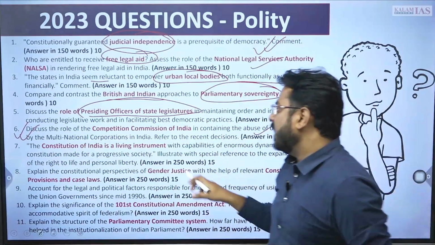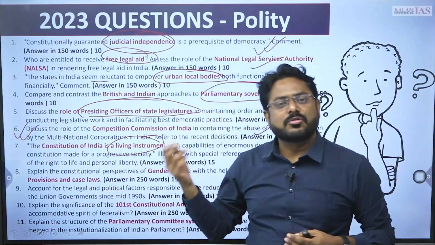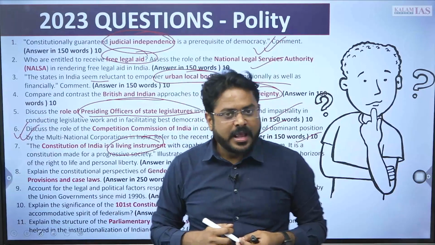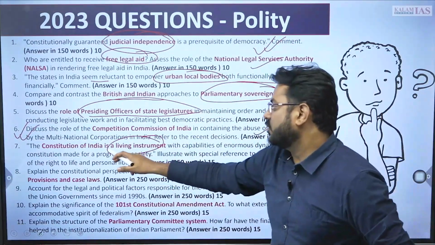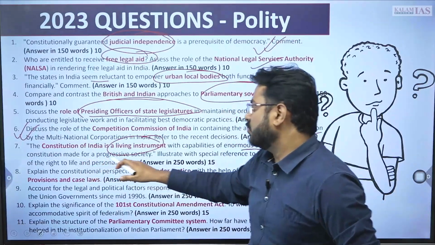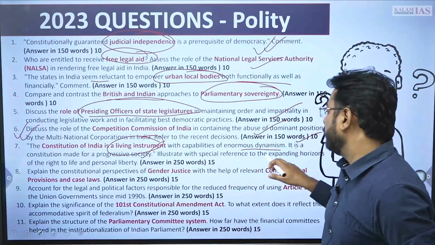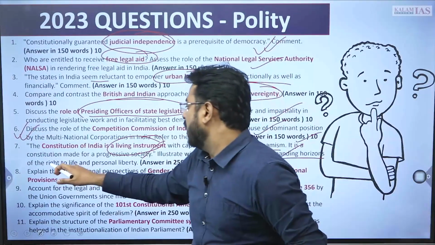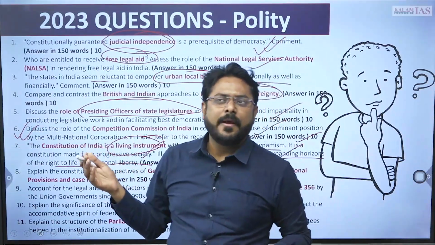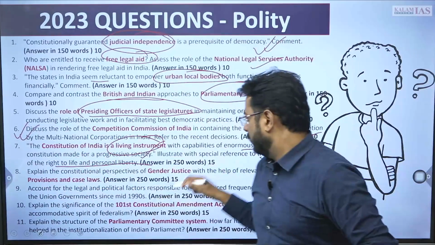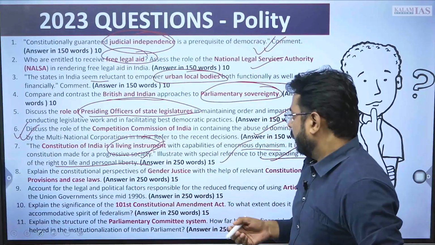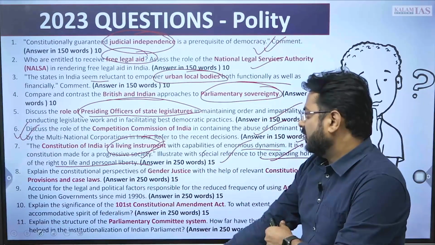Then the constitution is a living document. Everyone knows that the constitution can be amended under Article 368 of the Constitution, and that is what it is telling us: the Constitution of India is a living document with capability of enormous dynamism. It is a constitution made for a progressive society, illustrated with special reference to the expanding horizons of the right to life and personal liberty. So Article 21 has been expanded humongously after the 1978 Maneka Gandhi case. So that is being told.